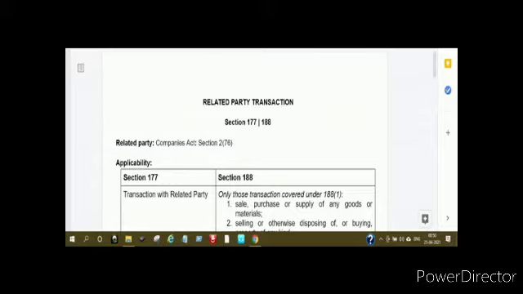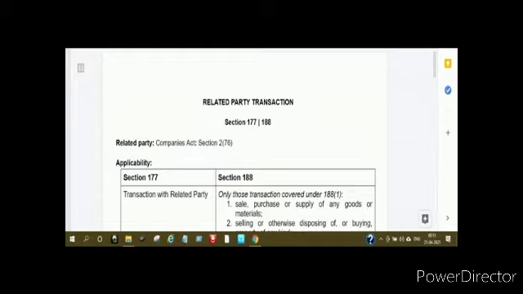The basic thrust in the Companies Act, whether it is section 177 of the Companies Act or 188, is on the approval part. The things have to go through the proper channel, the proper route. There has to be proper disclosure, so that it is disclosed to the shareholders, who are ultimately, I would say, the owners whose funds are invested in the company. They must be aware of how things are going on in the company. That's why related party transactions are very important.